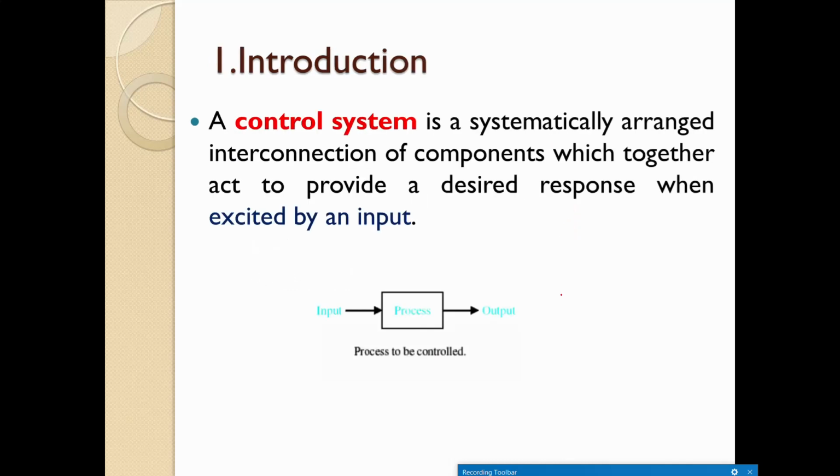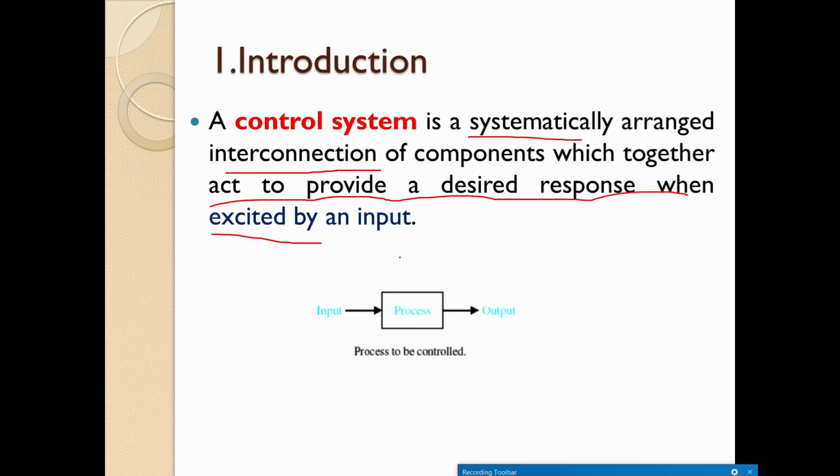So we'll go ahead with the introduction. A control system is a systematically arranged interconnection of components which together act to provide a desired response when excited by an input. So this is exactly what a control system is, right?